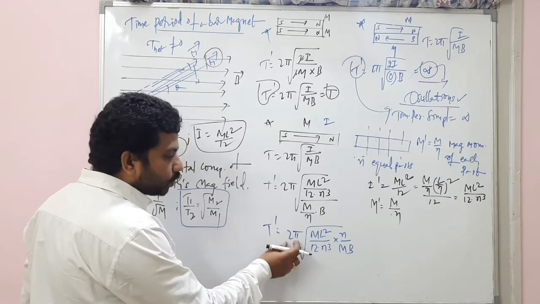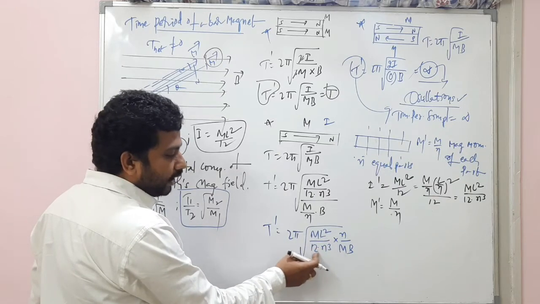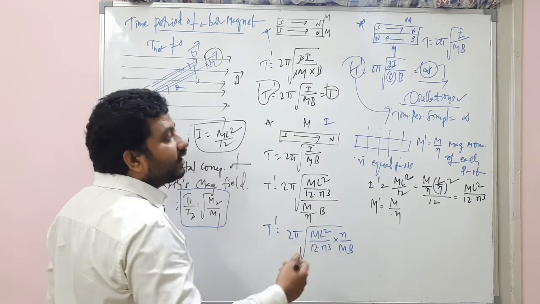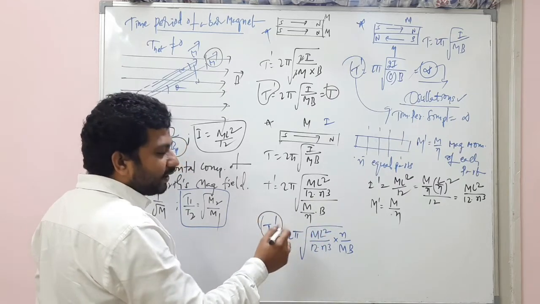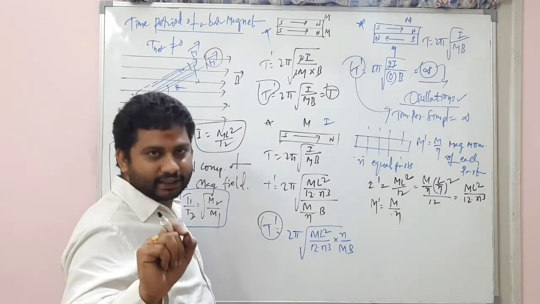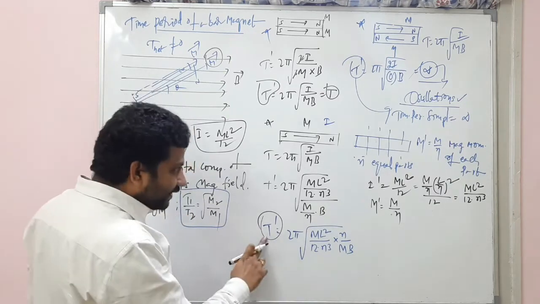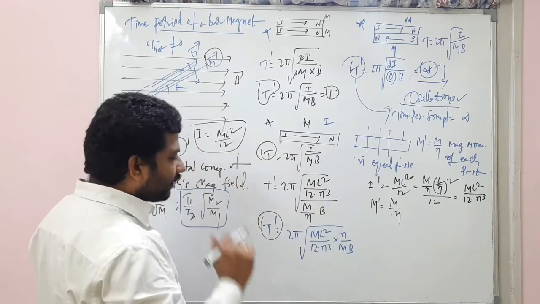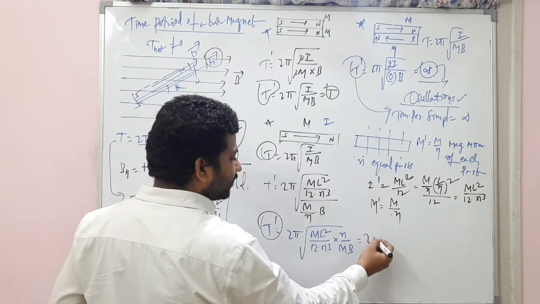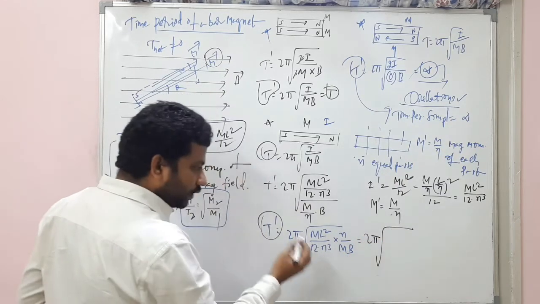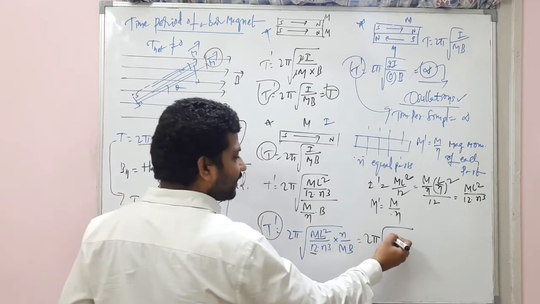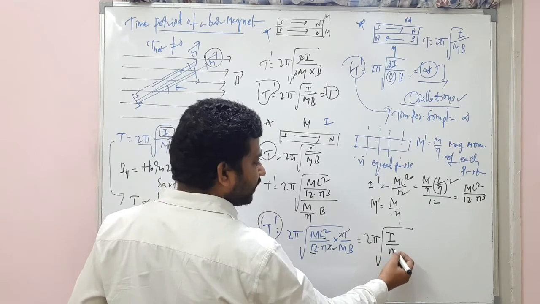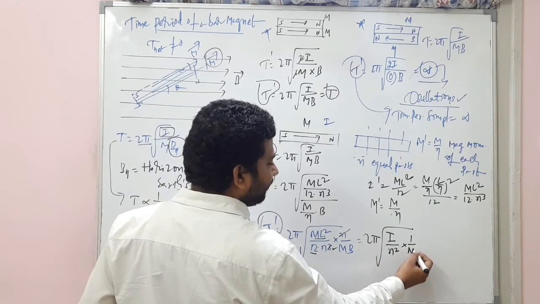T dash is equal to 2 pi root ml square by 12 into n cube into n by MB. So what we need is the new time period of each equal part in terms of the initial given time period. So this is 2 pi root, look at this, ml square by 12 is I. This n and n can cancel. This is I by n square into 1 by mb.